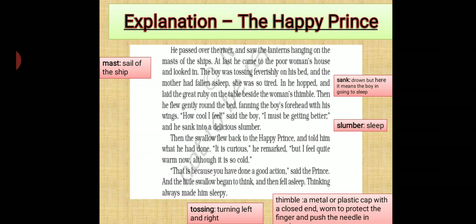So if a question comes, how can you say that the swallow was kind-hearted? So you can say that as the boy was asleep, the swallow shook its wings near the boy so that the boy could feel better. So this way we can say that this swallow was kind-hearted.